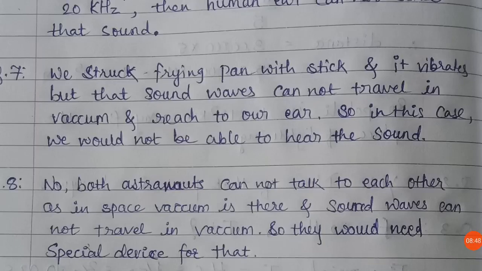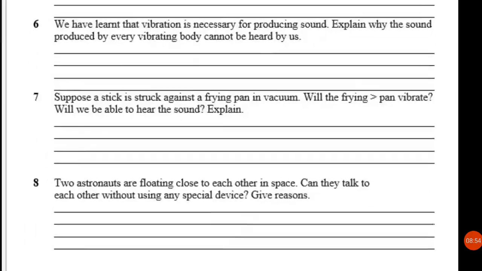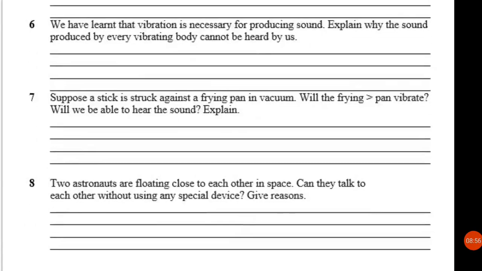Okay students, question number 8. Two astronauts are floating close to each other in space. Can they talk to each other without using any special device?